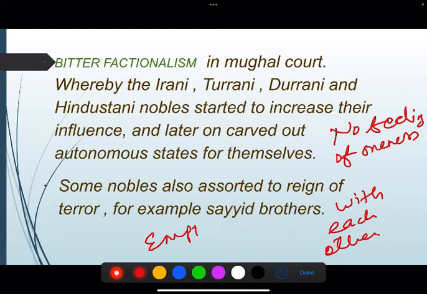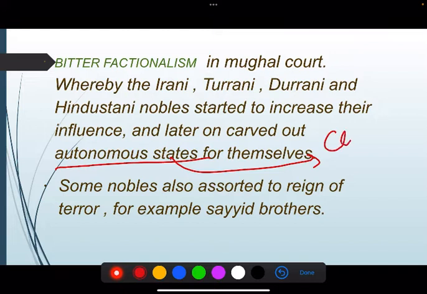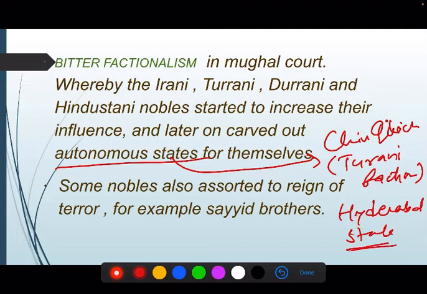Right? And also in later stages they formed autonomous states. For example, Chinkilis Khan, who was from the Turrani faction, formed the Hyderabad state, right? So they were also quarreling among themselves. Also, some nobles resorted to a reign of terror, right?